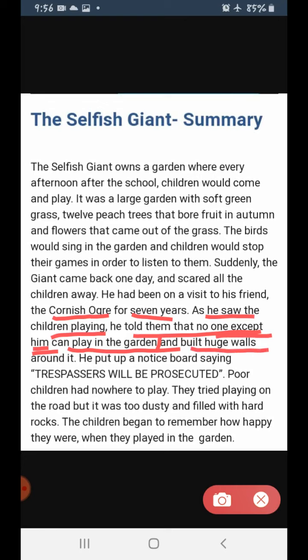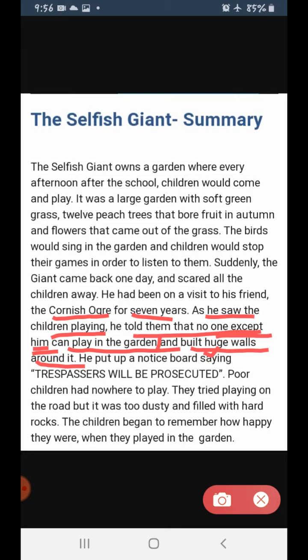He built huge walls around it. Huge means very tall, ऊंचे दीवारें. Fine? He built huge walls around it.